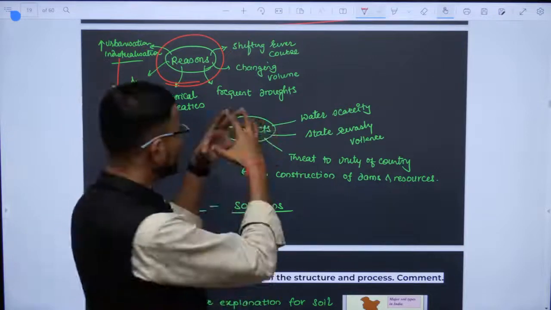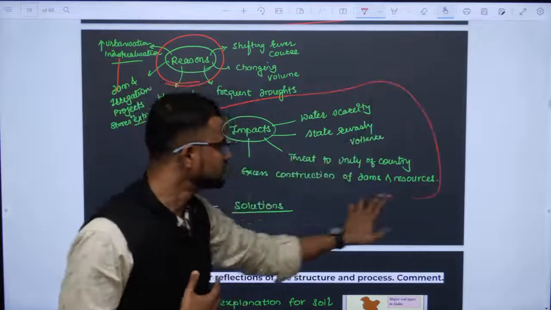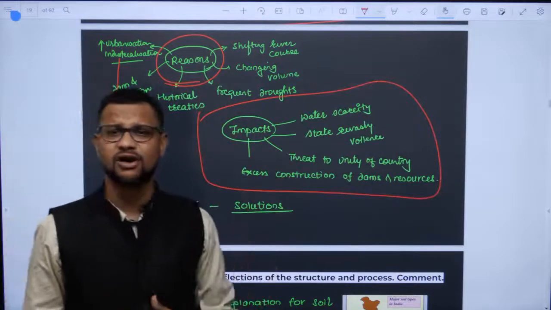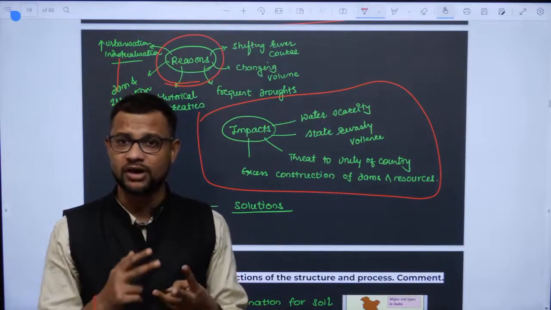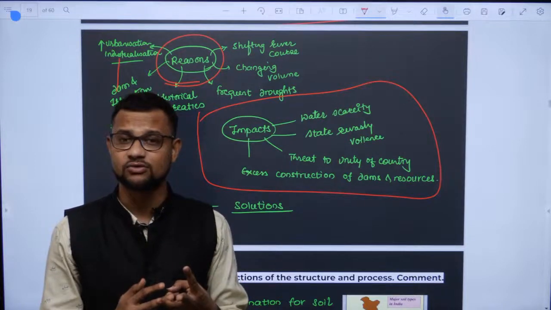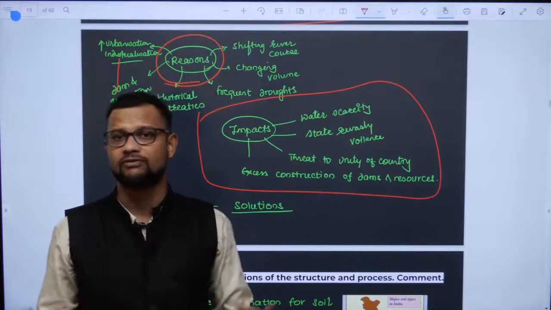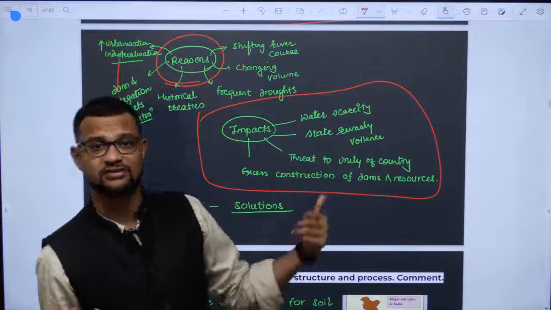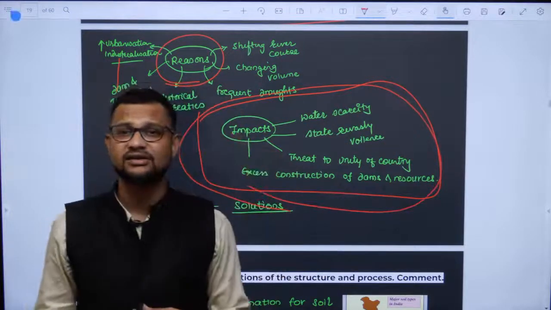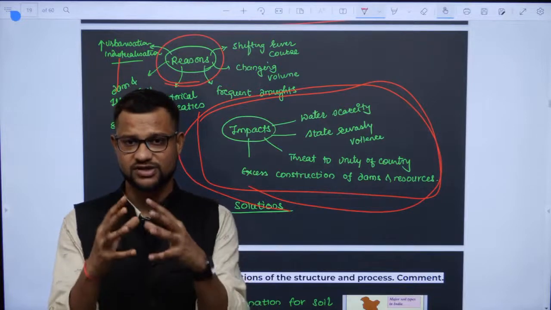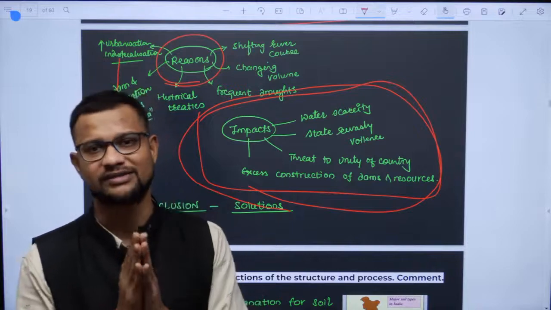This way you can write the answer and the impact, making your answer multidimensional. What will the impacts be? Water insecurity, and overall problems in the mismanagement of water and rivers. It may lead to floods, droughts, disasters and loss of life. Ecosystem imbalance is again a result of it. Again it will lead to federalistic imbalance. Our federal structure is quasi-federal, so it leads to imbalance in it also.